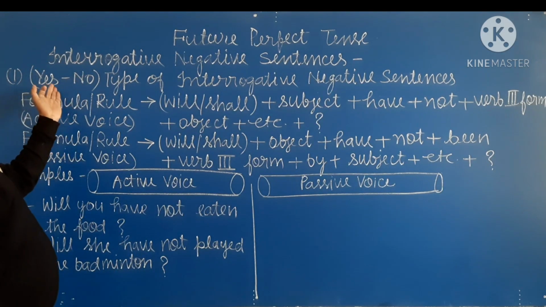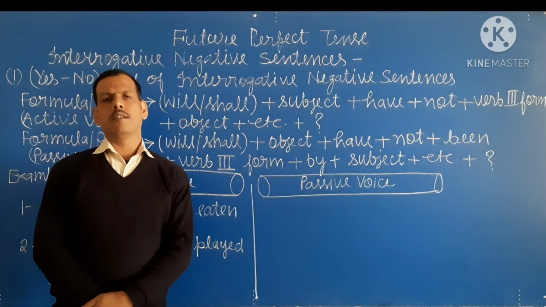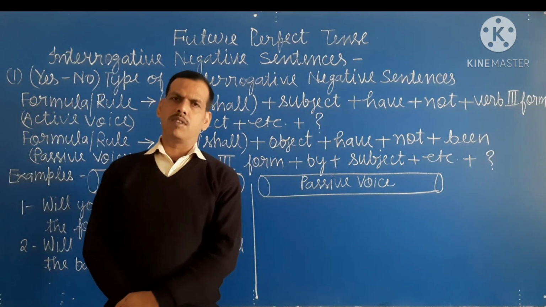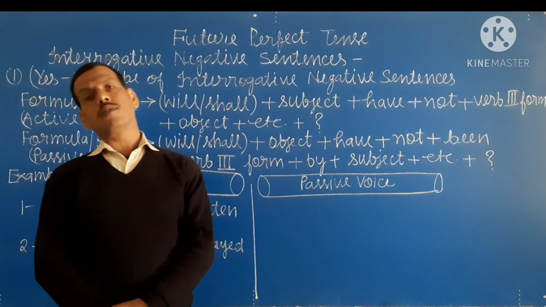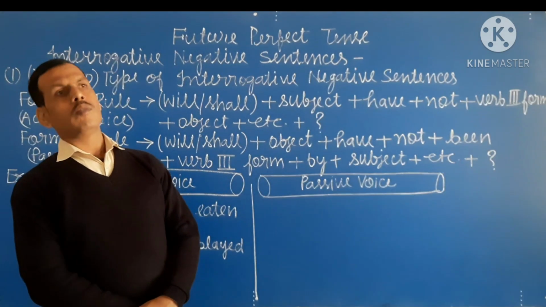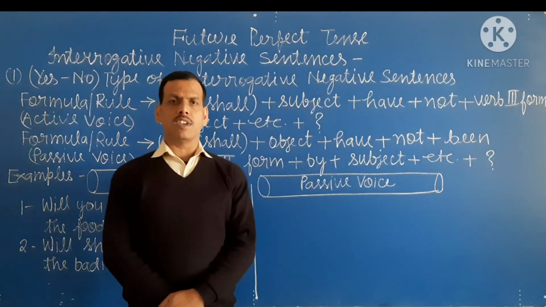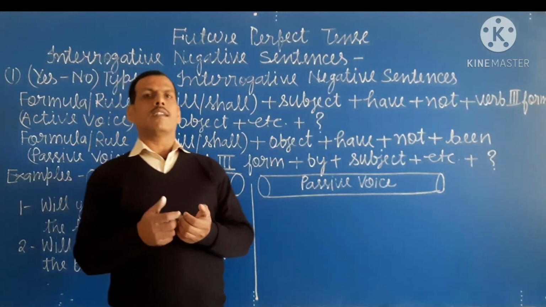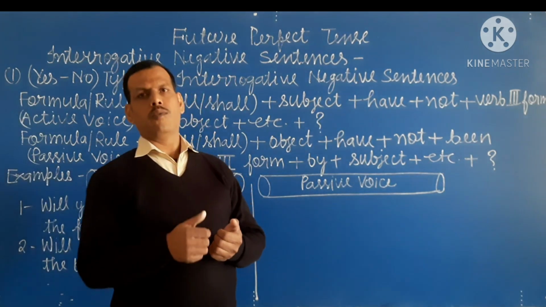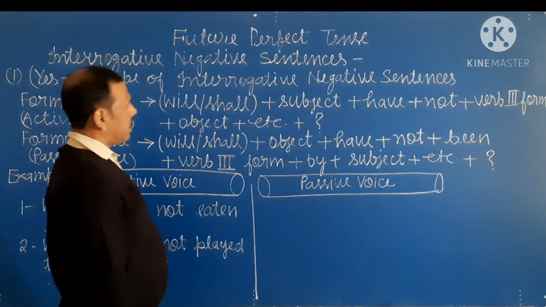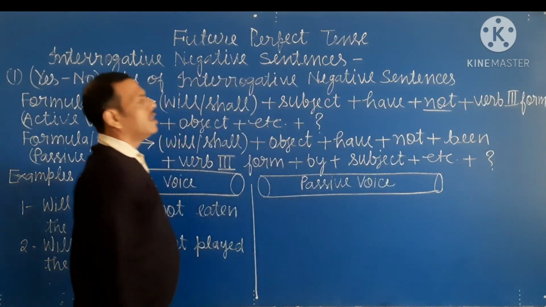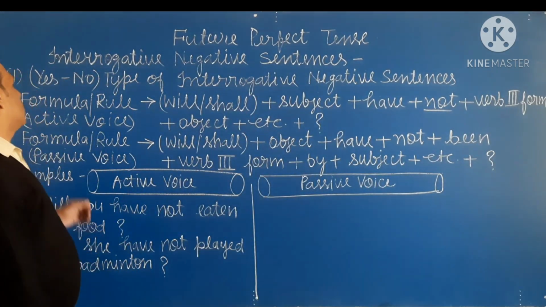So dear student, you know well what is yes no type of interrogative negative sentence. Yes no type of interrogative negative are those sentences that we answer with yes or no, and there is a not also in the negative sentence.